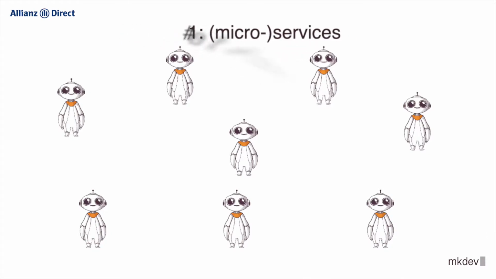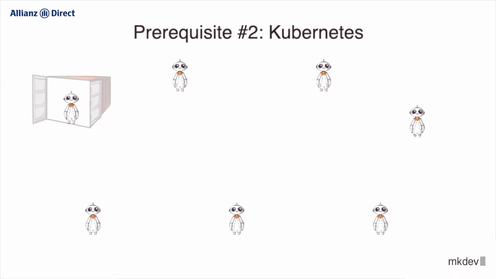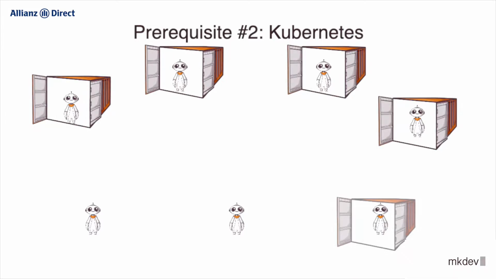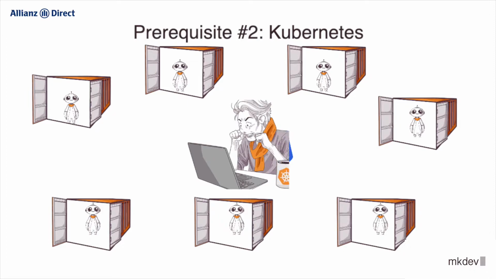Prerequisite number two, you need to use Kubernetes. Most of the modern service mesh technologies were built for containerized applications running inside Kubernetes. Your infrastructure teams need to know how to run Kubernetes clusters, and your development teams need to know how to package and deploy those microservices on Kubernetes.